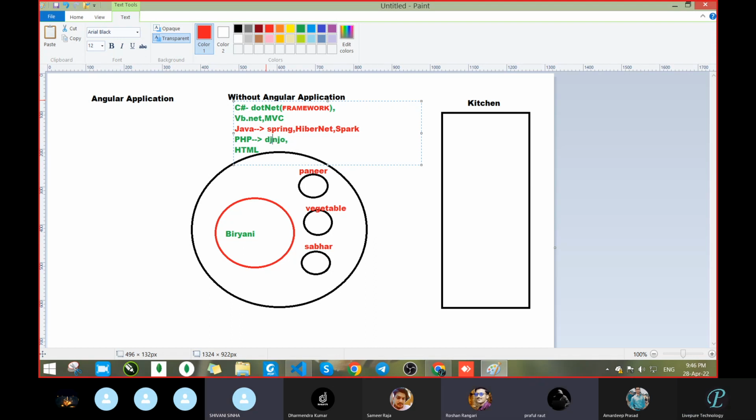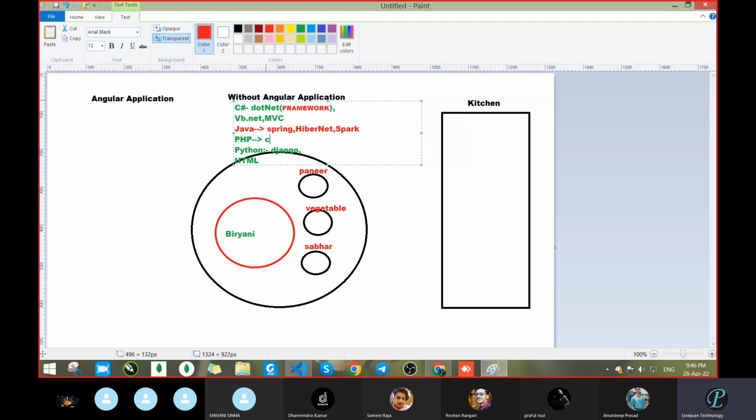Sir, Python framework, I think. Yeah, this is a Python framework. I don't know the spelling, but this is not a PHP framework. This is the framework of Python. Okay, fine. Next, PHP framework.